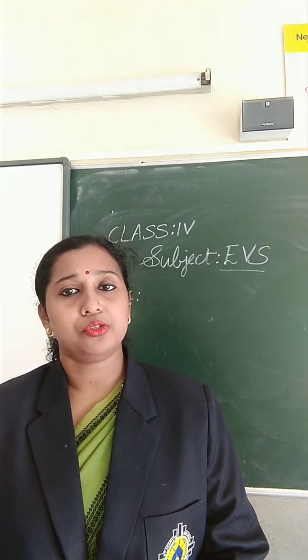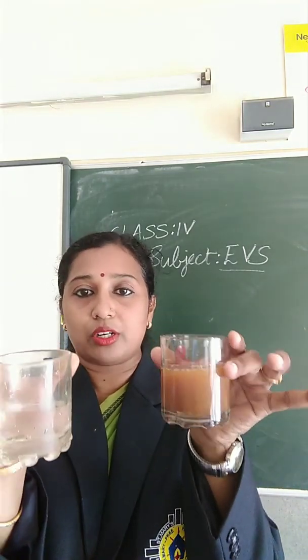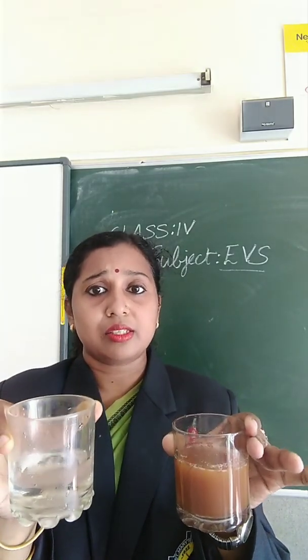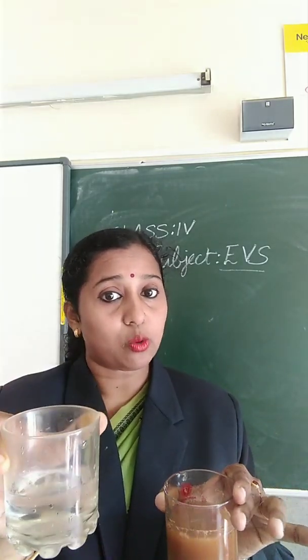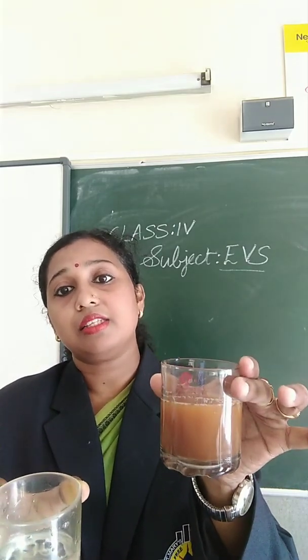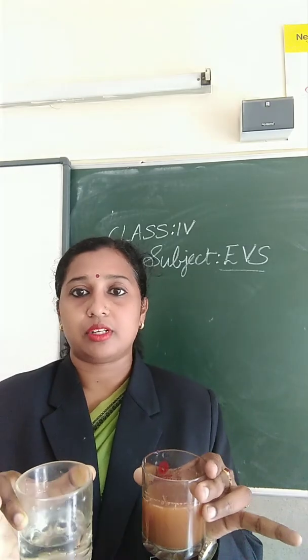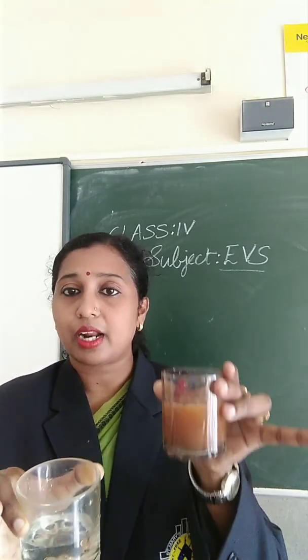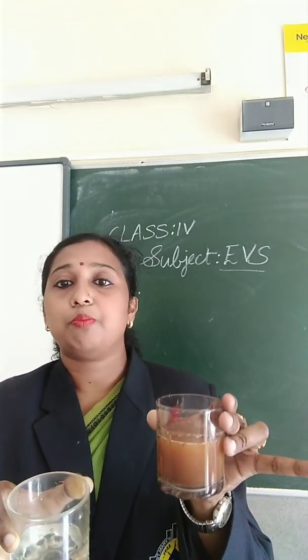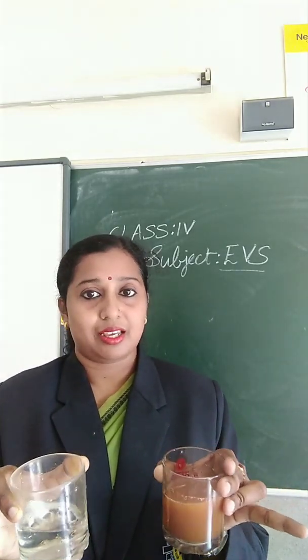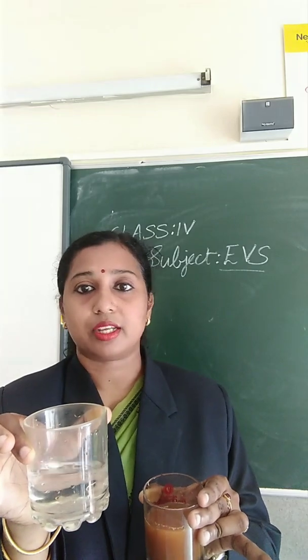Before that I will show you two glasses of water. You can see two glasses of water, isn't it, children? In one glass it is pure water and in the other glass it is impure water. Impure water means what? Yes, dirty water. Which glass of water do you choose, children? Yes, of course this glass of water, isn't it?